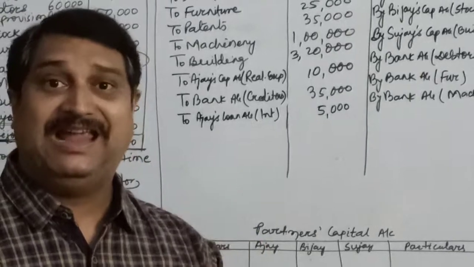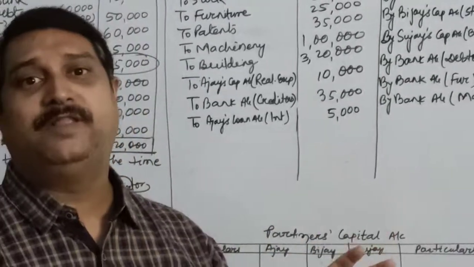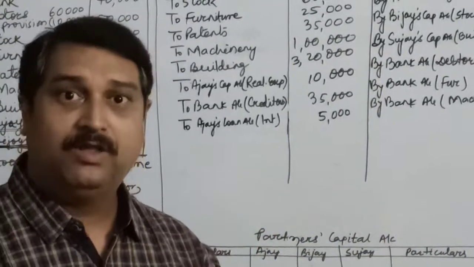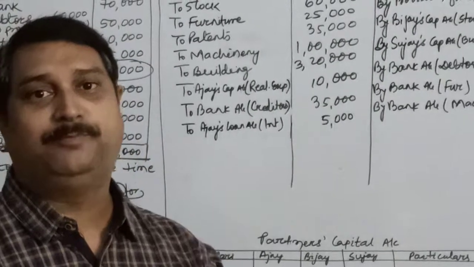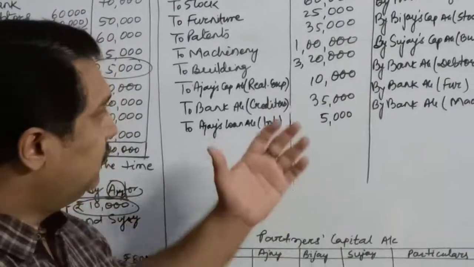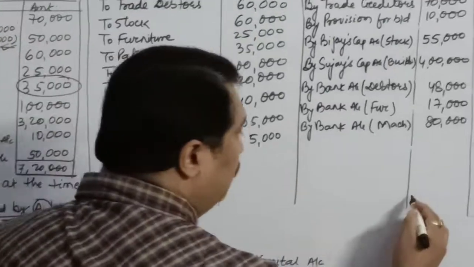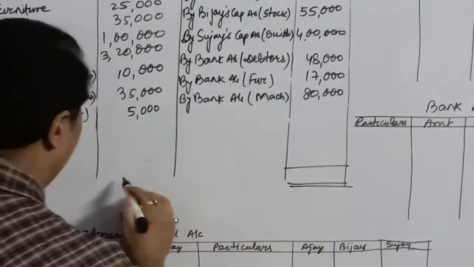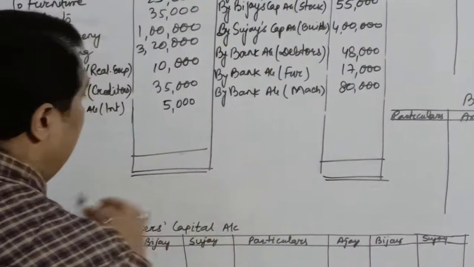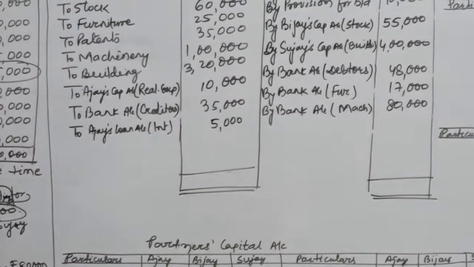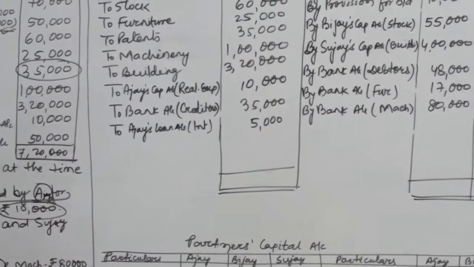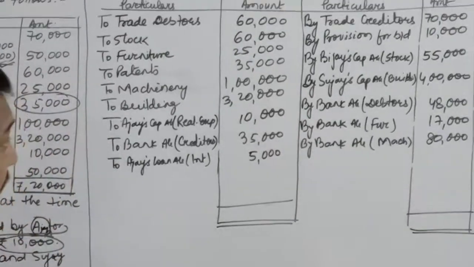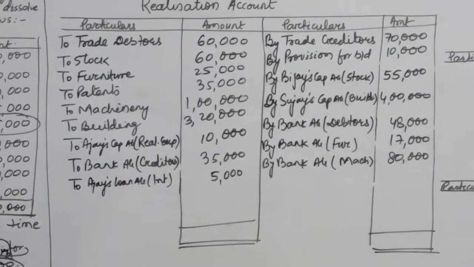But if any liability is not informed in the question how much is to be paid, the full amount of the liability should be paid for that. But in this question, there is nothing, so we will close our realization account. Which side seems to have a greater total? Let's see. The credit side is